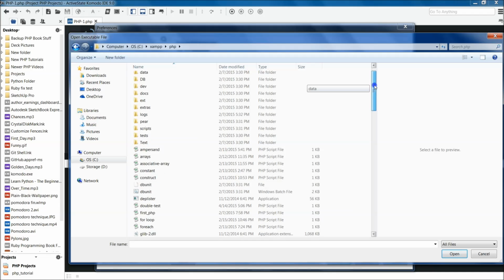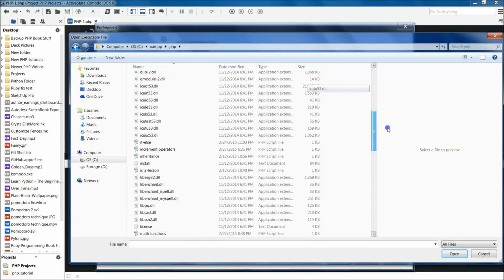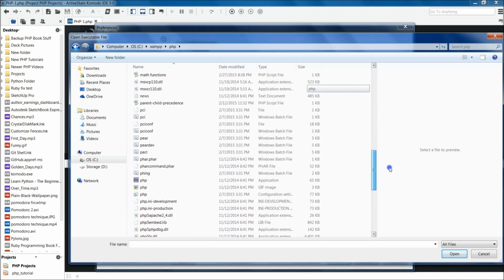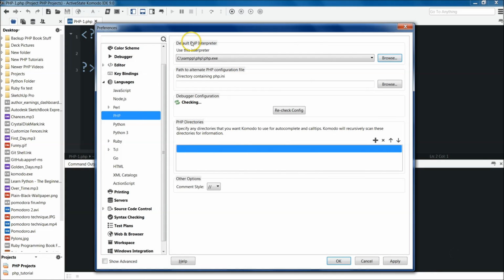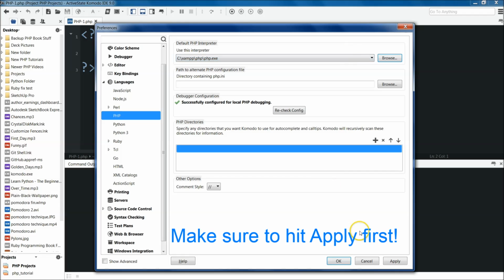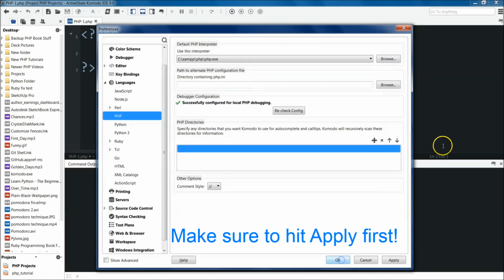All right, and then you're going to scroll down, and you should see a PHP application. You'll see the purple and black PHP icon there, and it should say application right here. Then hit open, and now it's going to point there. So it should be something like XAMPP, PHP, php.exe. Then we can hit OK.